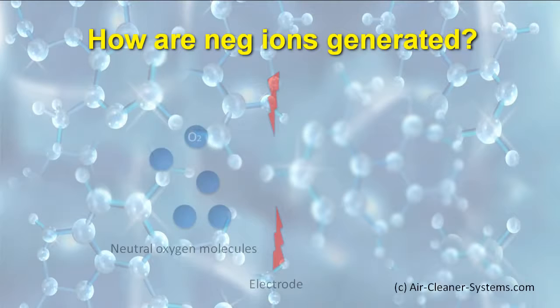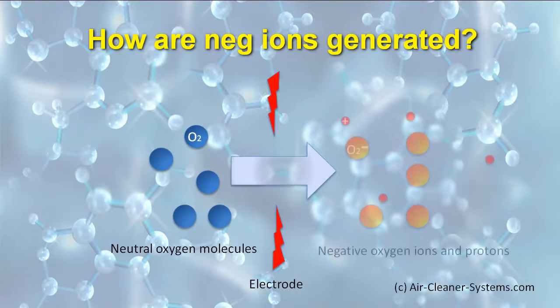How are negative ions formed? When oxygen molecules, which have a neutral charge, get treated by a negative electrode, they break apart forming negatively charged ions and positively charged protons.